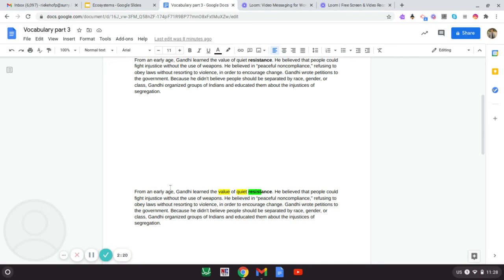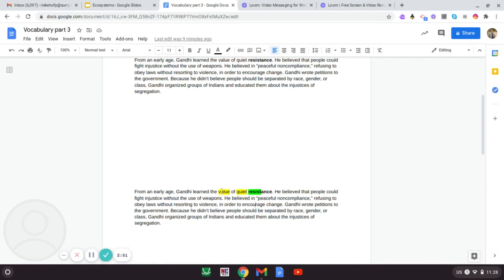So in this first sentence, it says, Gandhi learned the value of quiet resistance. And I have the word quiet highlighted here because I know quiet is a describing word. It tells about something, usually. And there's my clue. I have a description right before it. Typically, you are going to describe a thing. So I think that resistance is a thing.